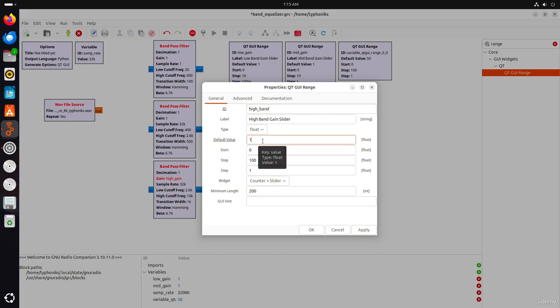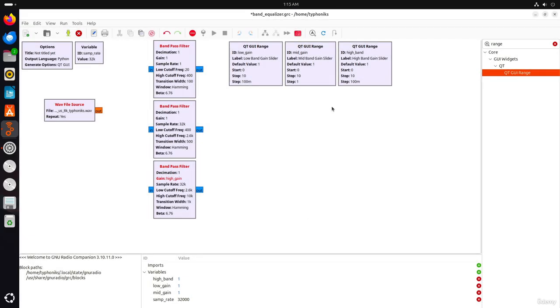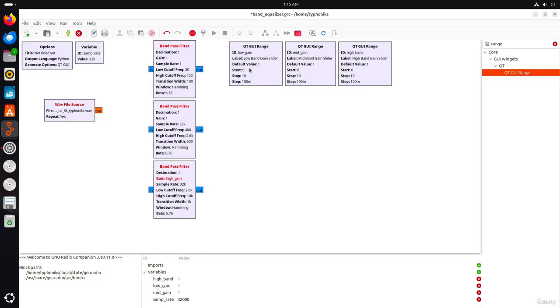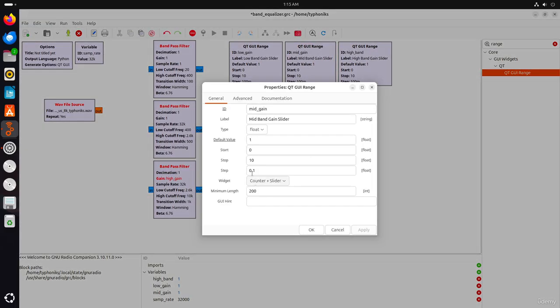Default value is 1, range from 0 to 10. Step size is going to be 0.1. And we also need to set the step size to 0.1 for the mid gain.